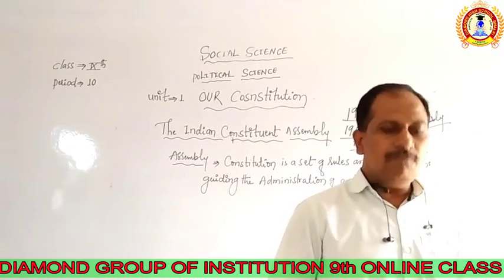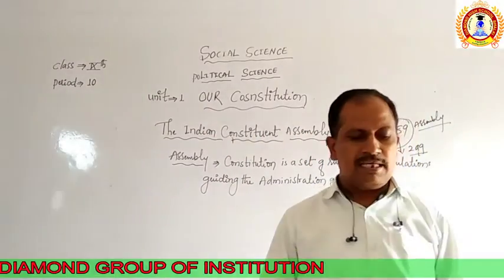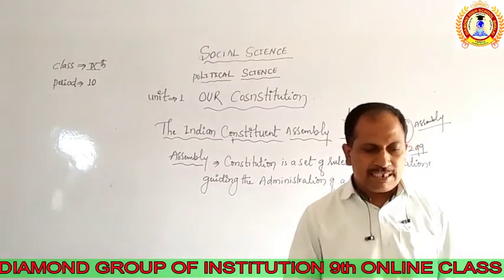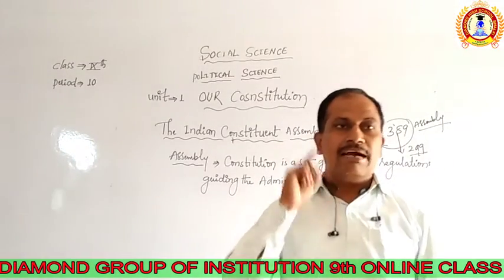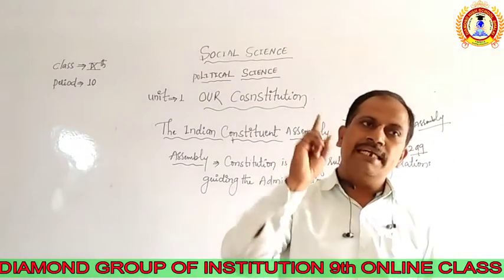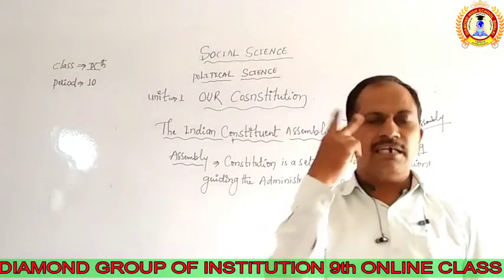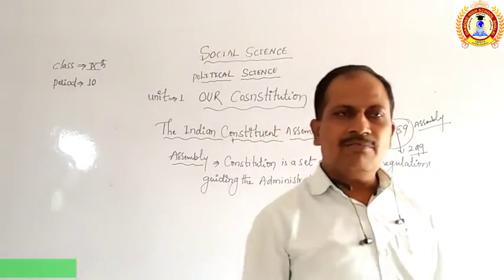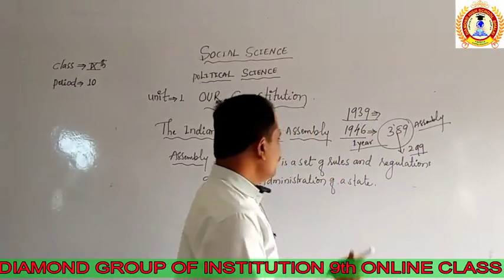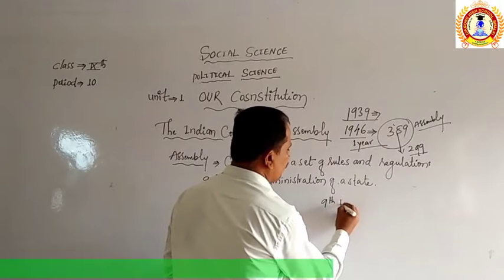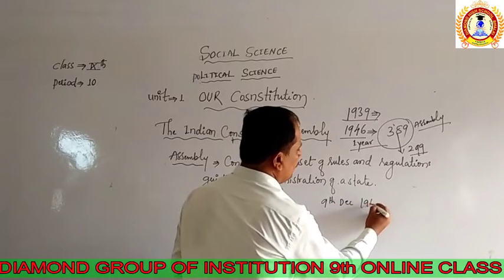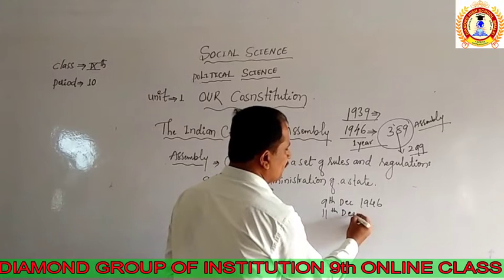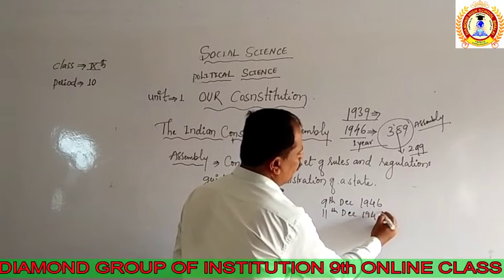The first meeting of the new Constituent Assembly was held on 9th December 1946, and the next meeting on 11th December 1946, after two days. So the first was held on 9th December and the second was held on 11th December 1946.